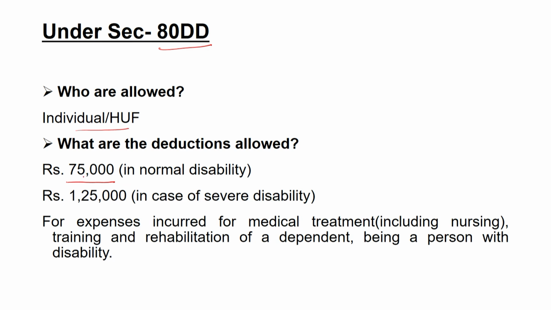So, in normal disability, an amount of 75,000 rupees is allowed for the deduction, whereas in case of the severe disability, the maximum of 1,25,000 rupees is allowed for the deduction. So, the expenses incurred for medical treatment, including the nursing, training and rehabilitation of a dependent being a person of disability, is allowed under the Section 80DD.